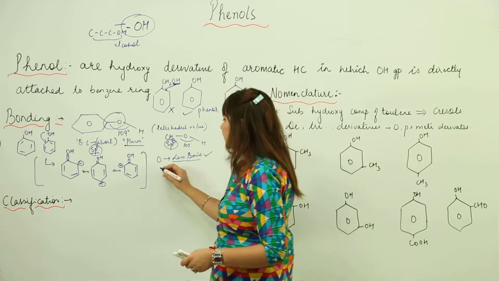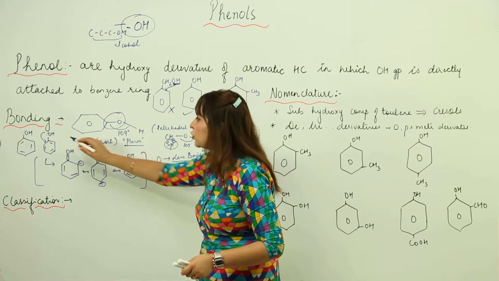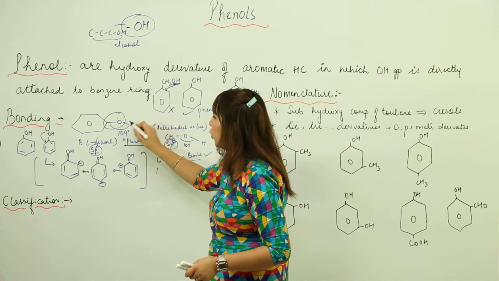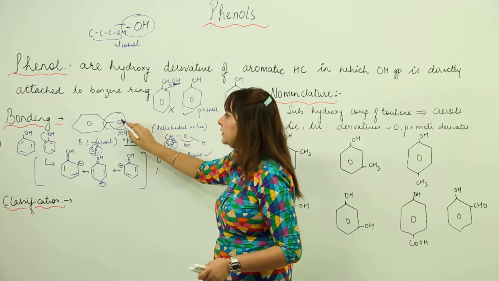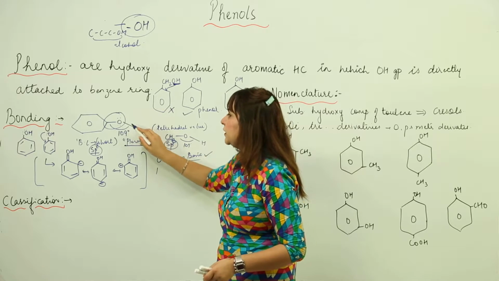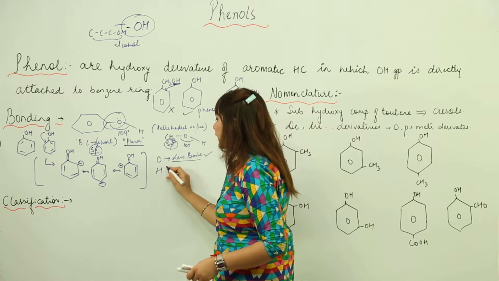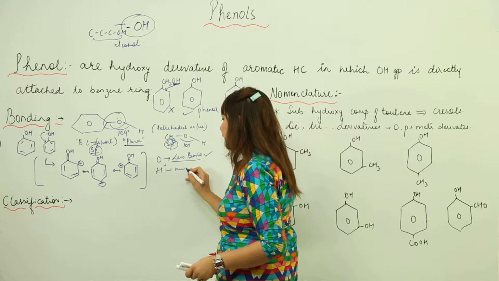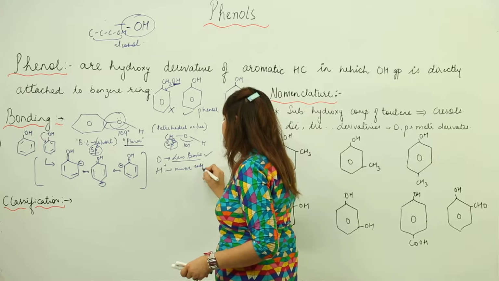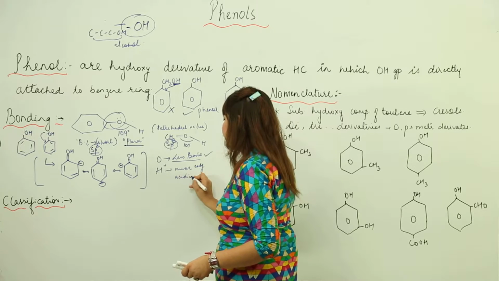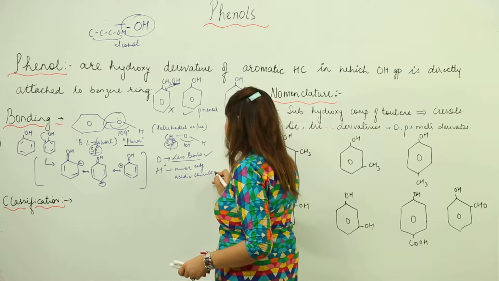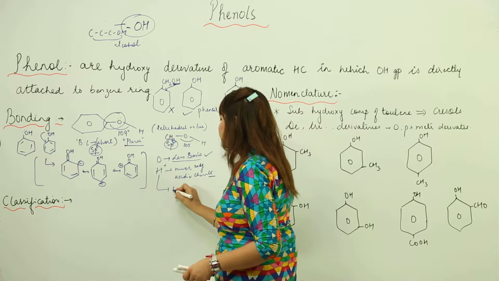Since it is less basic, that means it will withdraw the electrons. We know that there is a bond between O and H, and now if it is less basic, it will withdraw the shared pair more towards itself, due to which the release of proton will be much easier, or we can say it will increase the acidic character. You can say the proton is more acidic.